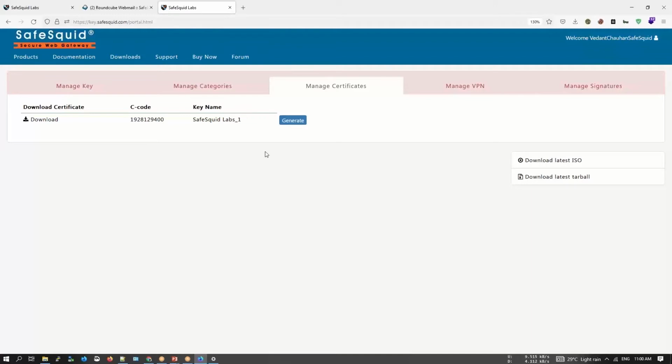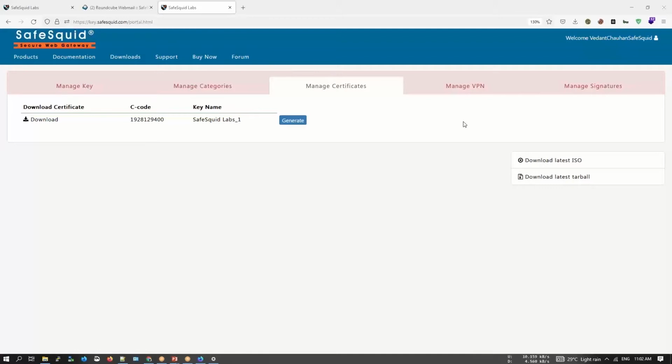Now I'll give you a quick short info about SSL inspection. In simple words, SSL inspection allows you to inspect or view the SSL traffic and then apply content filtering on it. Without SSL inspection, we cannot perform content filtering on HTTPS sites. We know that most of the internet websites, almost 85% of the websites, are HTTPS. So therefore, without SSL inspection, we can only block the website completely or allow it.